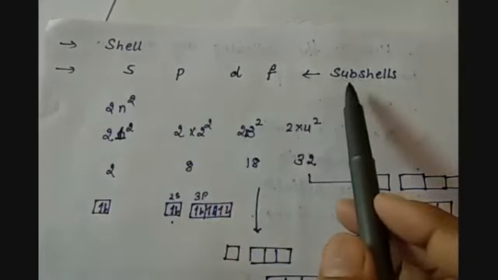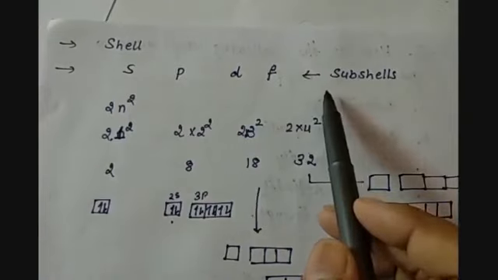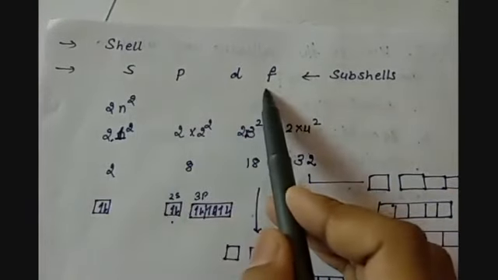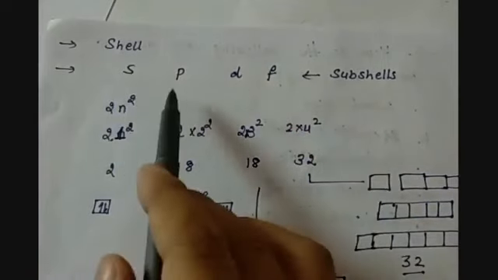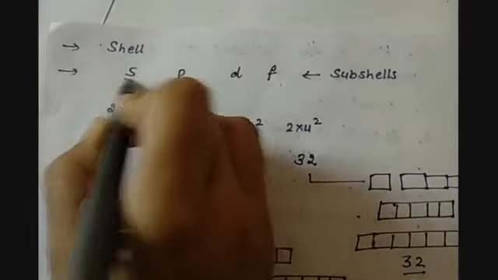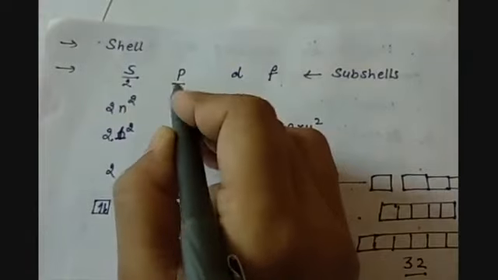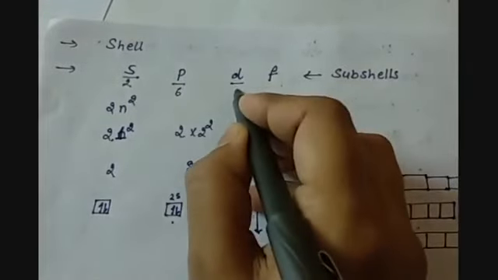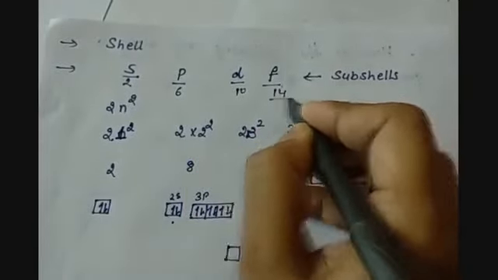So we have shells, and within each shell we have up to 4 subshells. We have also discussed why the S, P, D, F blocks are so named in the modern periodic table. We know that in the S block we have 2 groups, in the P block 6 groups, in the D block 10 groups, and in F we have 14 groups. So why is it so?